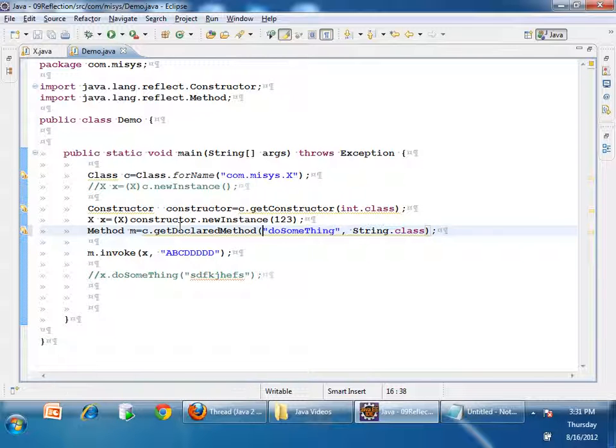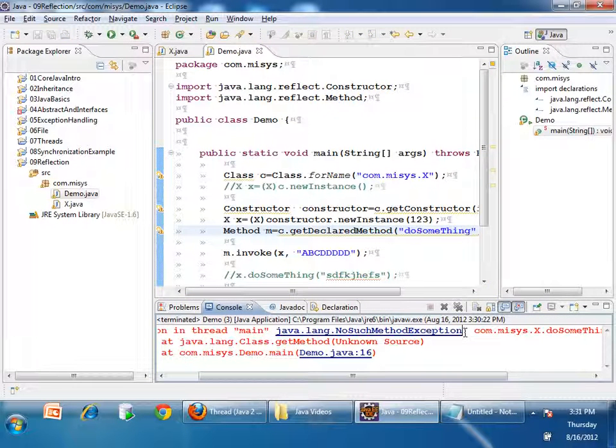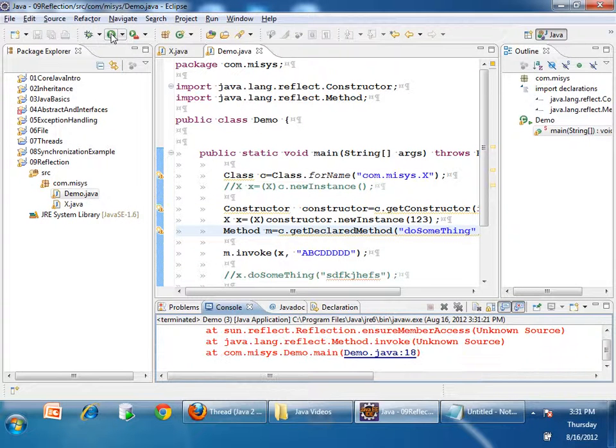But if you say getDeclaredMethod, it will give you a method which is declared. Previously, what is the exception I got? NoSuchMethodException, is that? Right, earlier it said no such method. But now if I run it, what is it saying?